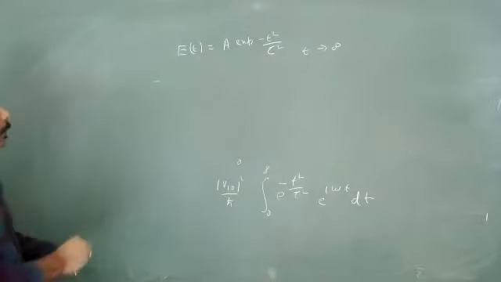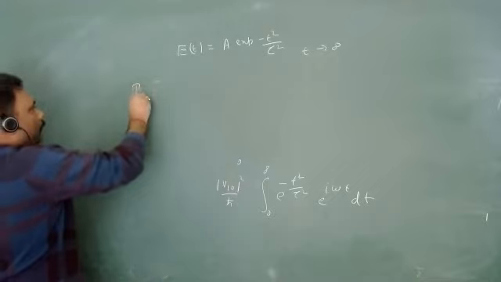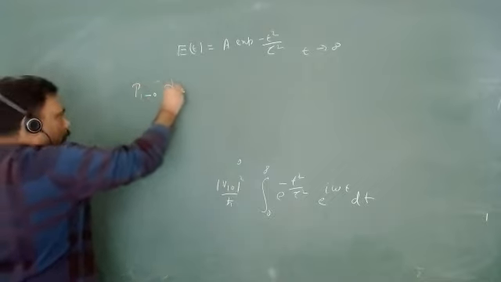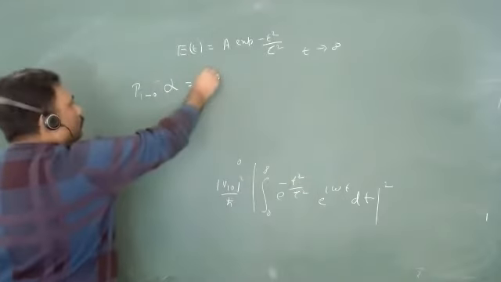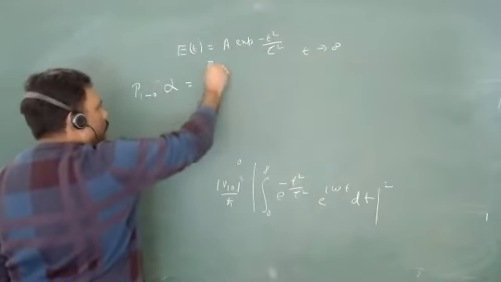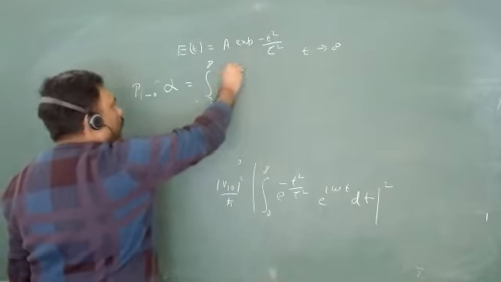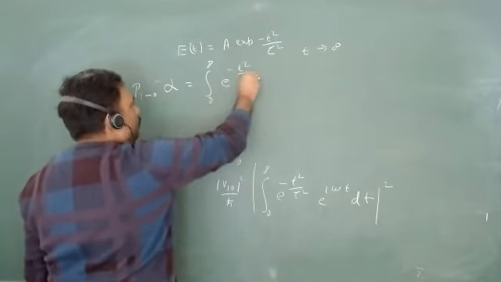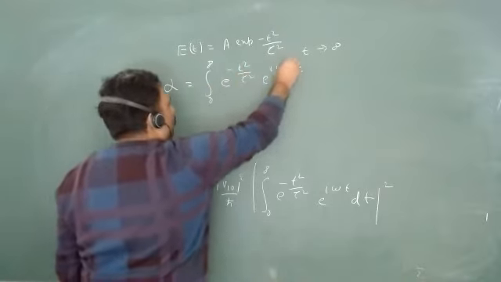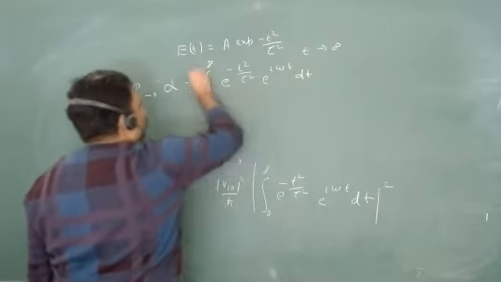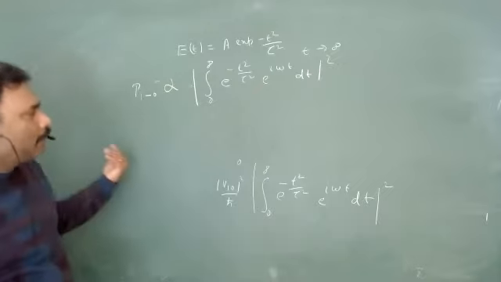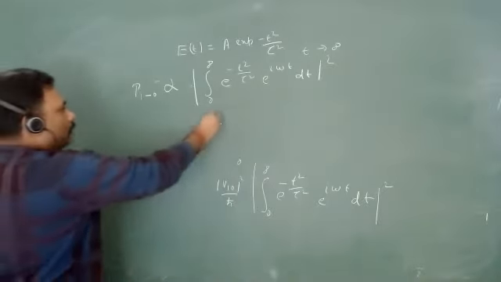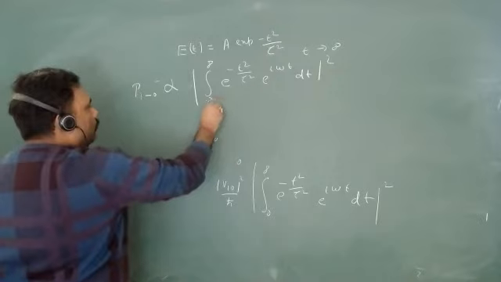So this probability P10 is proportional to actually this integration mod square. So this will be proportional to the integral from 0 to infinity of e to the power minus t square upon tau square, e to the power i omega t dt, mod square. Okay. This is in a proportionality term. I take all the other terms as a proportional term. So you will just go for 0 to infinity.